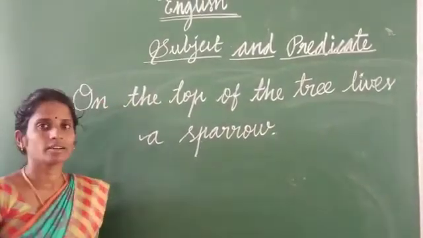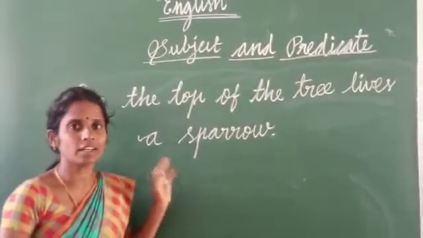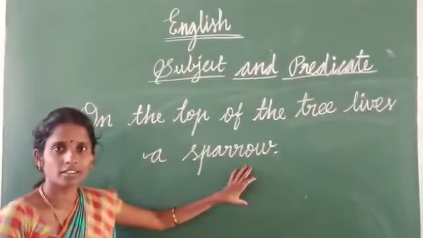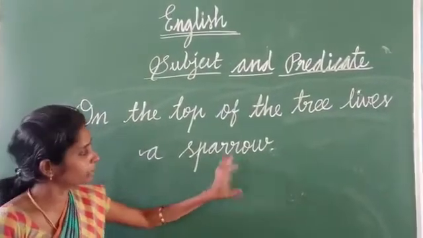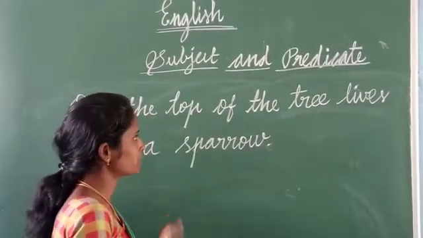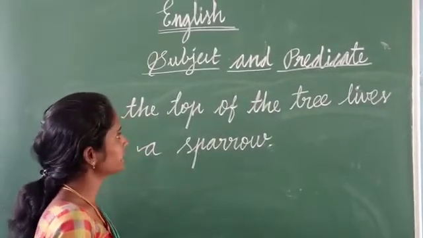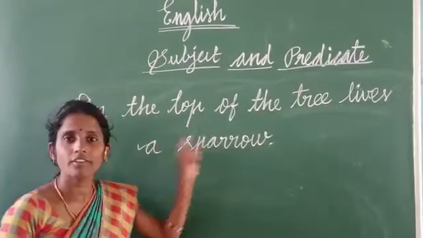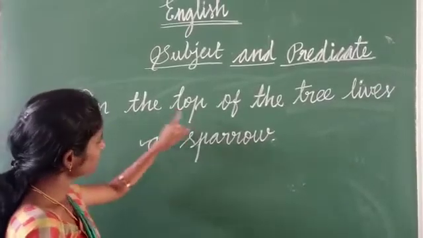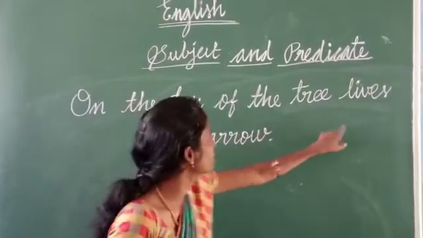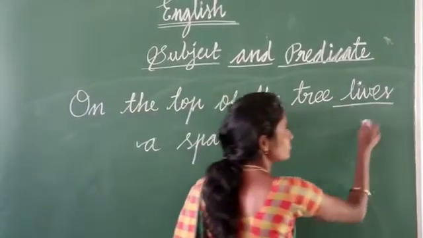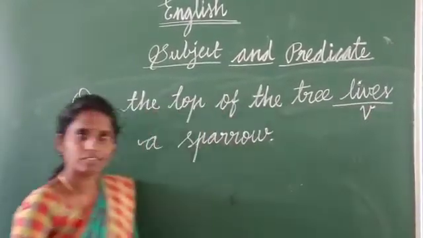Listen, students. It is not always essential that the subject comes at the front of the sentence. It may be front, middle or end of the sentence. Okay. Listen carefully. The same principle. We will have to find the verb first. What is the verb in the sentence, on the top of the tree lives a sparrow? Lives. Here lives is our verb in the sentence.